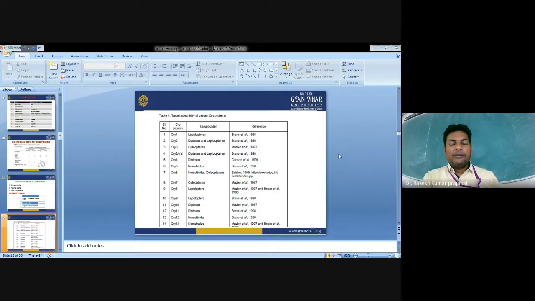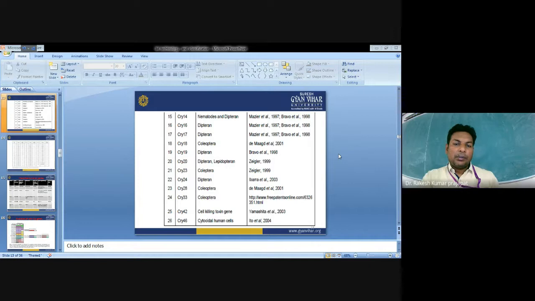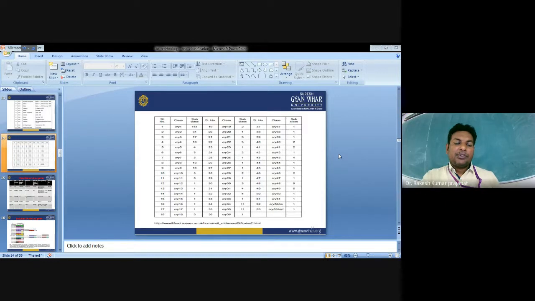They have nematicidal activity and have been well characterized for these target orders. Cry7 targets Coleoptera, Cry8 Lepidoptera, Cry9 Lepidopterans, Cry12 and Cry13 have nematicidal activity, Cry14 again nematodes, Cry16 and 17 Dipterans, and Cry18 Coleoptera. So these different classes of Cry proteins have specificity against different insect orders. It is a long list you can see here. Cry42 and Cry46 are cell-killing toxin genes, cytocidal to human cells. These are the various cry genes, which further have different subclasses.